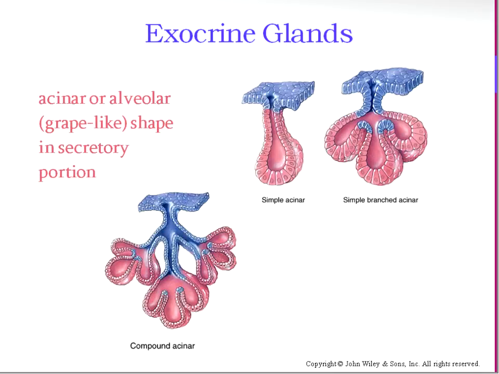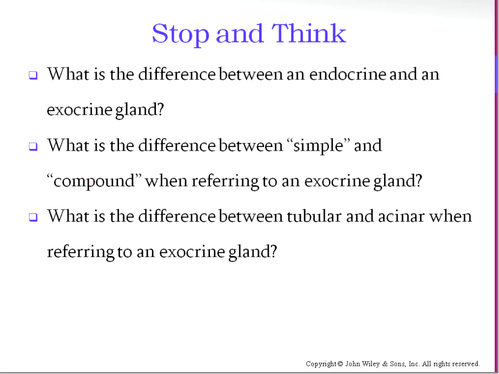And then acinar looks more rounded, more like a flask or like a grape. So same thing, simple, 1 duct, compound, branch duct. Alright, so stop and think. What is the difference between an endocrine and an exocrine gland? So make sure to pause and quiz yourself on these.